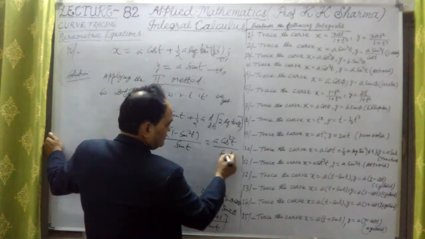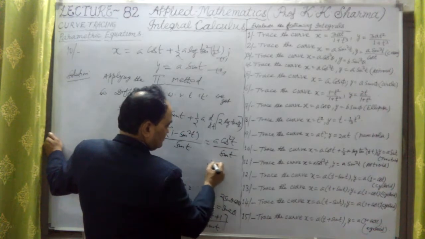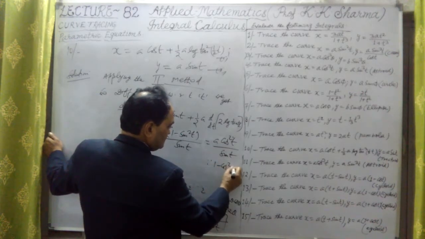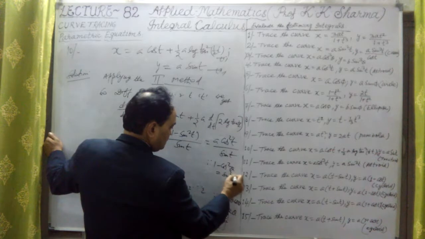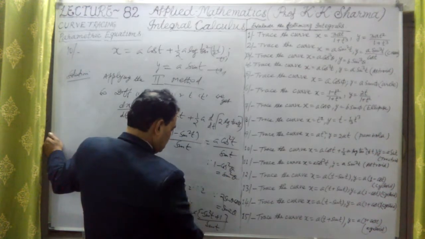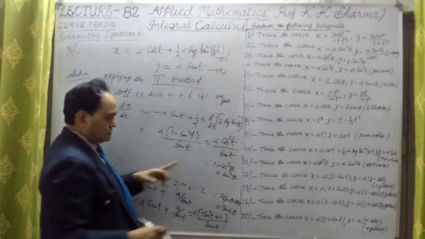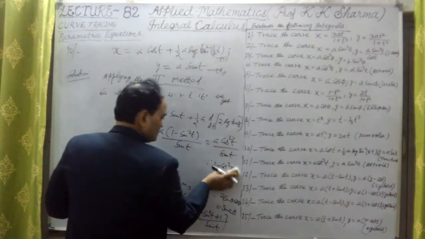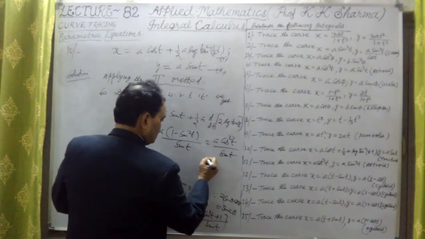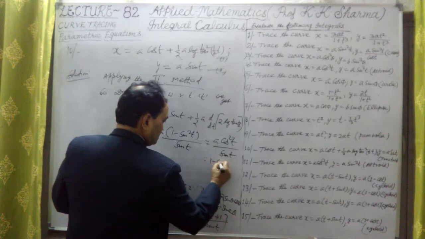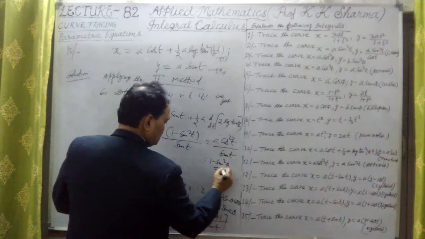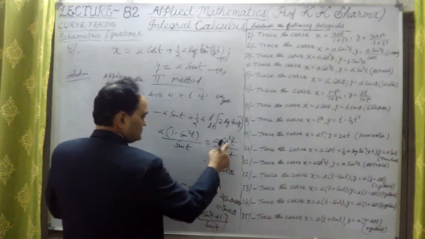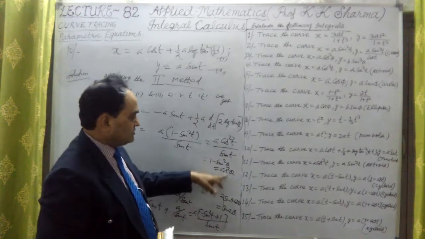Try to understand why: since 1 minus sin square theta is equal to cos square theta. This by trigonometric identity we have applied here.